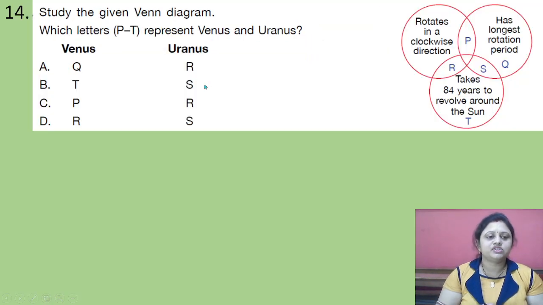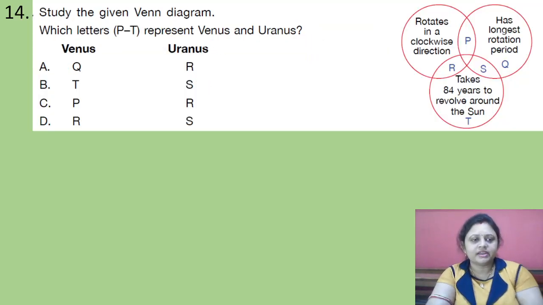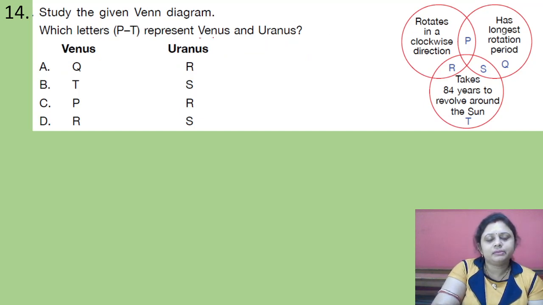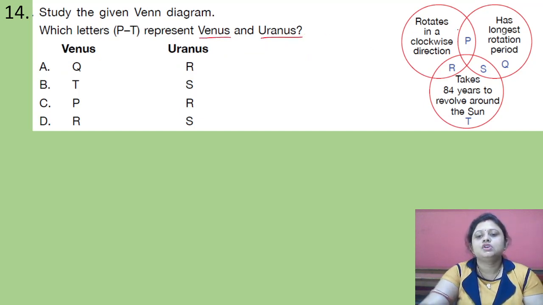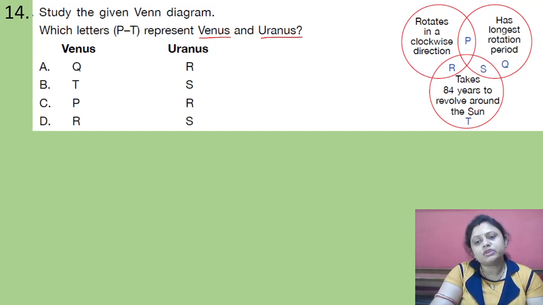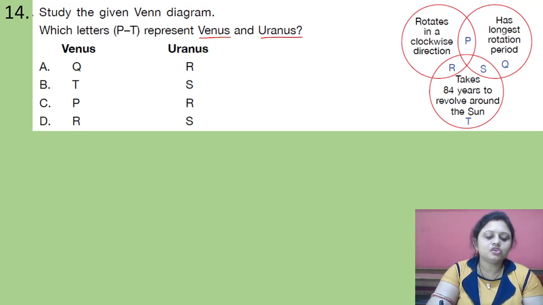Coming to the next question, study the given Venn diagram. Which letter P to T represent Venus and Uranus? Rotates in a clockwise direction, has longest rotation period, takes 84 years to revolve around the sun. For Venus and Uranus, options are A, Q, R; B, T, S; C, P, R; D, R, S.